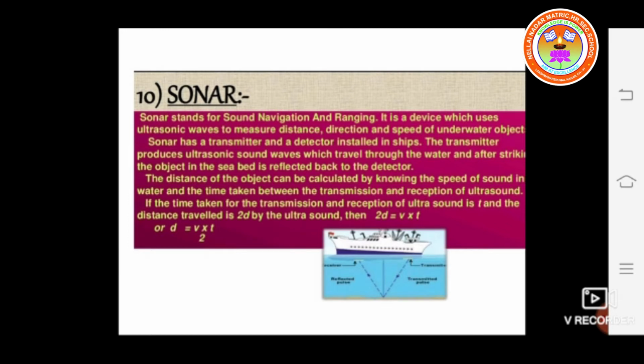So we can write 2d is equal to v into t. From this we can calculate the time taken: t is equal to 2d divided by v. Otherwise we can calculate the value of v: v is equal to 2d divided by t. So it is also used to calculate the speed of sound, using the formula v is equal to 2d divided by t.